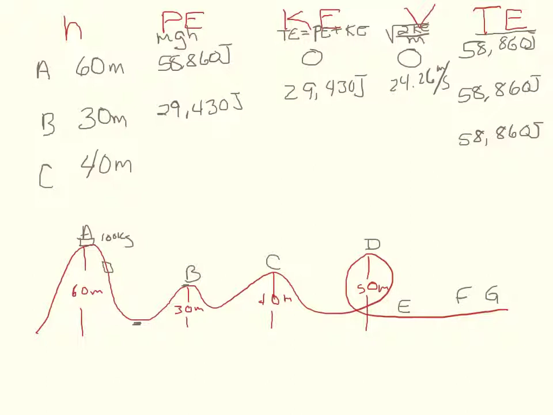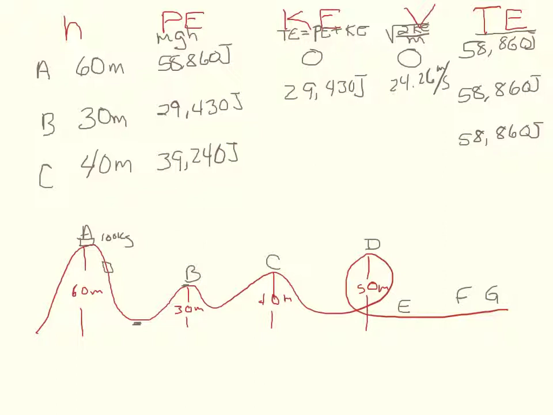Let's take a look at what everything would be at this point C. At point C, mass is still 100, gravity is still 9.8, but our height is 40. Running that calculation, we come to the answer 39,240 joules. Now, we know our total energy is 58,860. Our potential energy is 39,240. So we can figure out what our kinetic energy is.